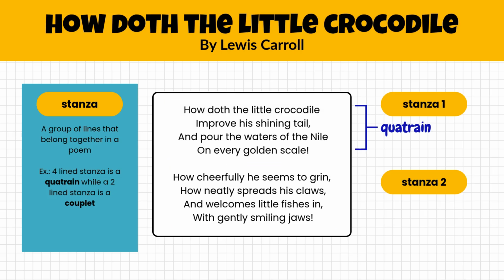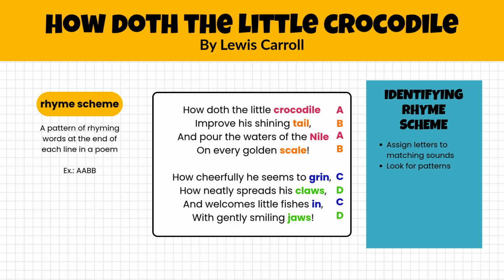Now let's look at the rhyme scheme. Rhyme scheme is going to be the pattern of rhyming words at the end of each line in the poem. So the way you figure this out is you're going to assign a letter to each line of the poem based on the sound that it makes.